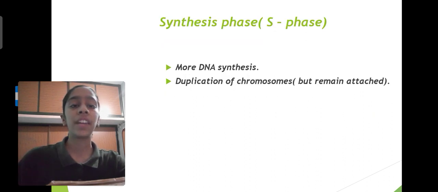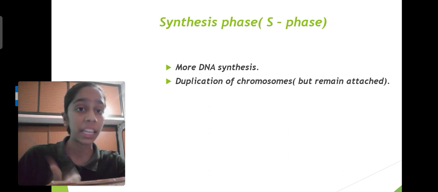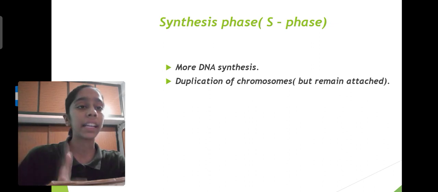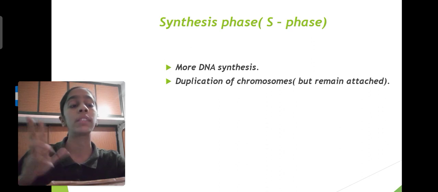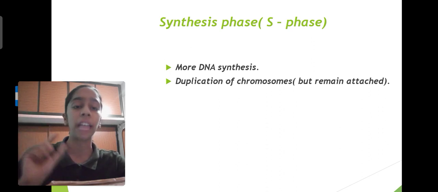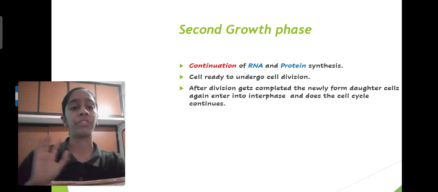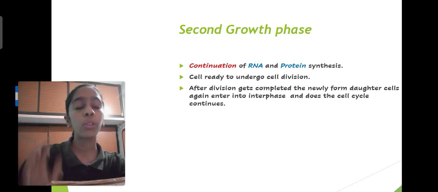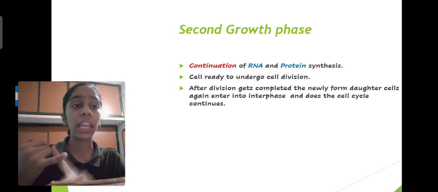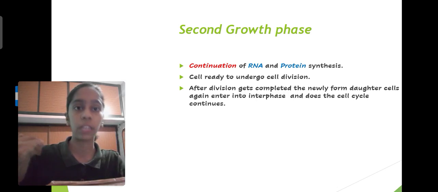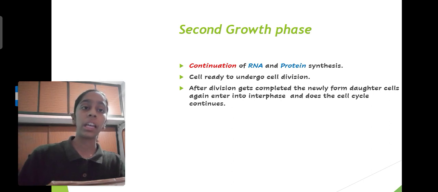Coming to S phase, basically 2 main things happen here. First is that DNA is getting synthesized, and second is that the chromosome is duplicated but they remain attached to each other. Now last is your second growth phase. In the second growth phase, RNA and protein synthesis is continued, and here the cell is ready for cell division.